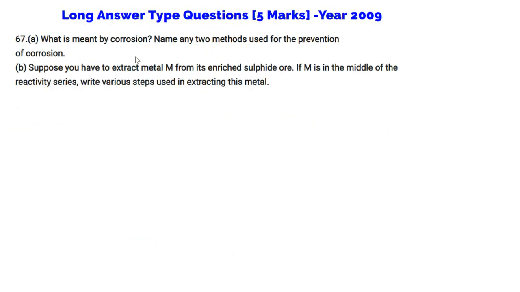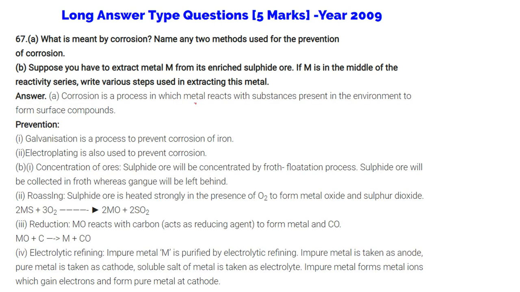What is meant by corrosion? Name any two methods used for prevention of corrosion. Corrosion is a process in which the metal reacts with substances present in the atmosphere or environment to form surface compounds. The prevention methods are galvanization and electroplating. Galvanization is the process of preventing corrosion of iron by using zinc as the surface coating. Electroplating is also used for preventing corrosion.